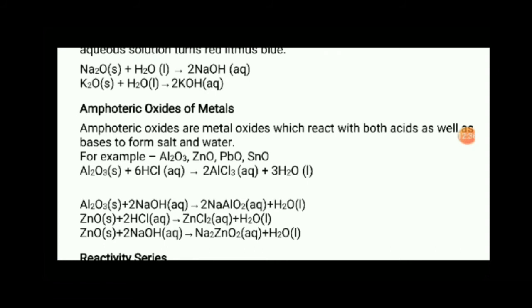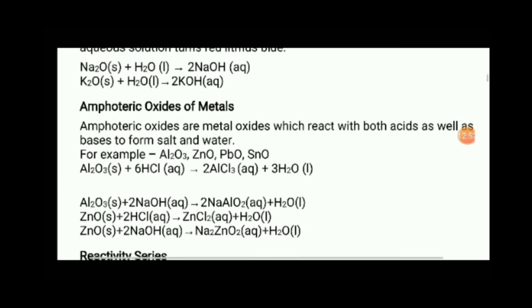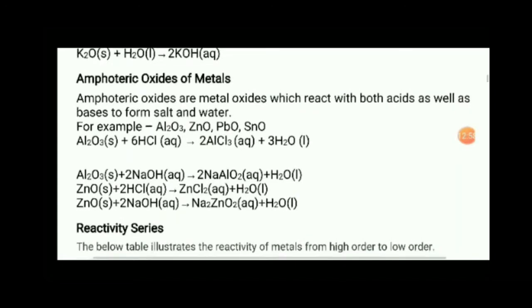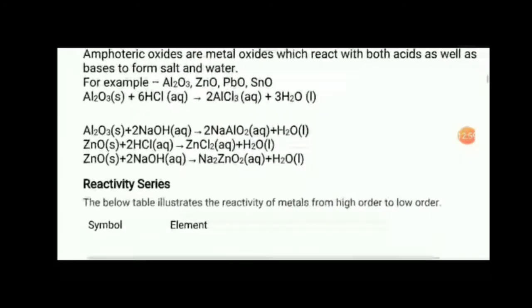So that kind of oxide has the characteristics of acid as well as base. For example, aluminium oxide, zinc oxide, lead oxide. When these react, they produce salt and water. Examples are here: zinc oxide reacts with HCl to give zinc chloride plus H2O. So these are a few examples of it.